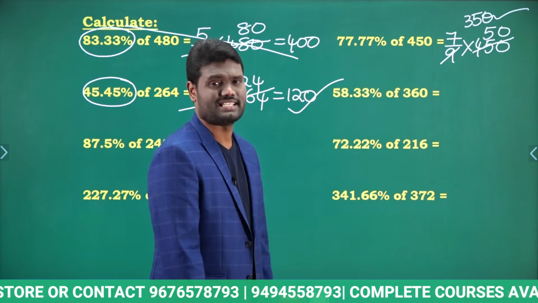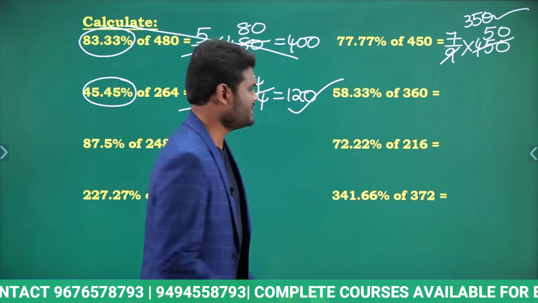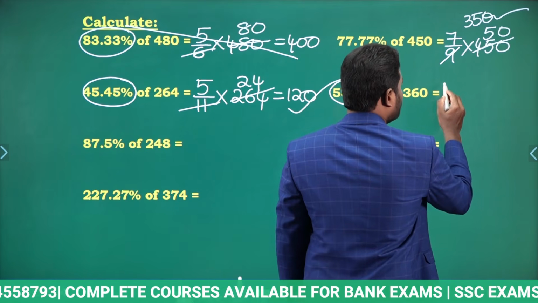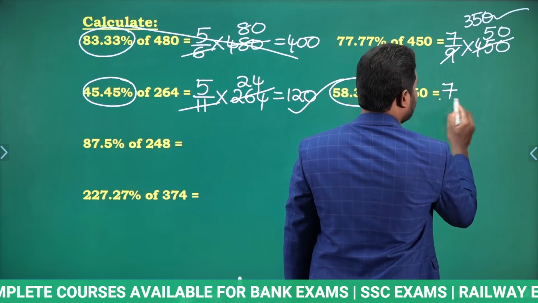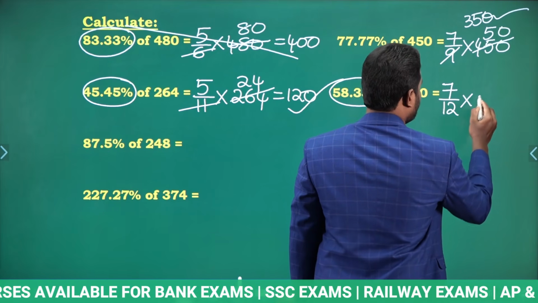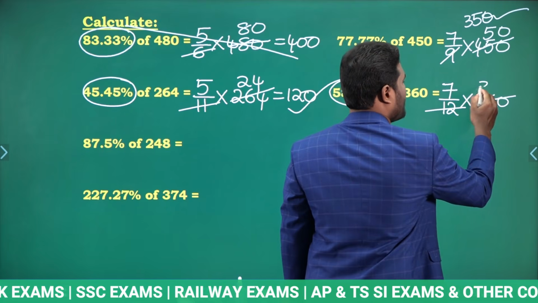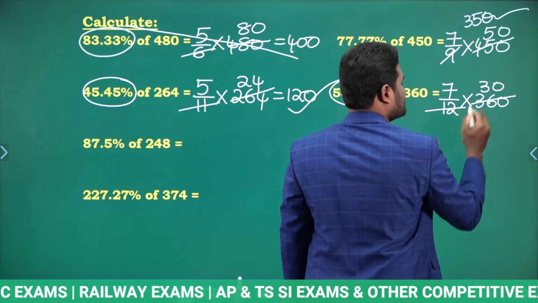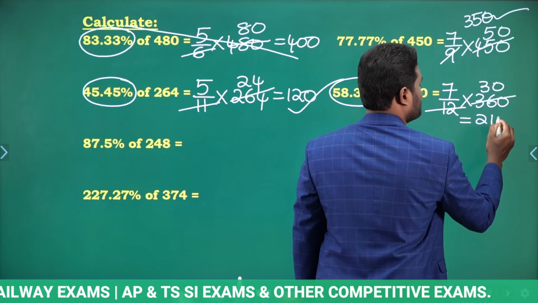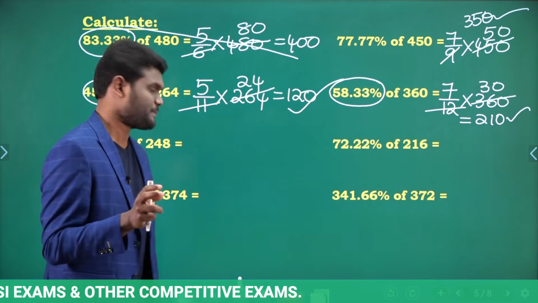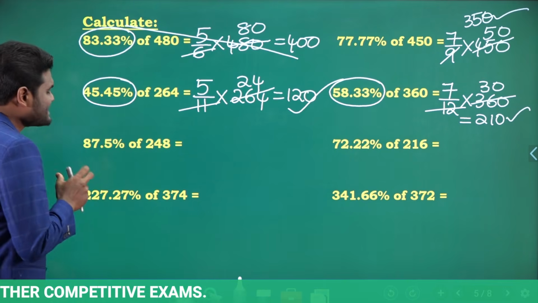58.33% of 360. Now what is 58.33%? Already we know what is 58.33. 58.33% is nothing but 7 by 12. So 7 by 12 into 360. So 360 divided by 12 how many times? 30 times. 7 into 30, answer is nothing but 210. Okay, just as simple as that. Let us look at the next one.